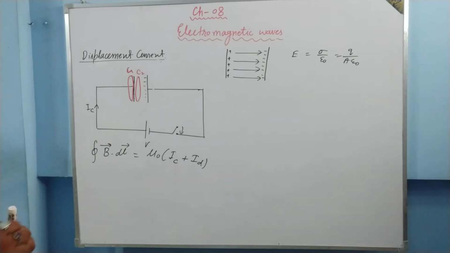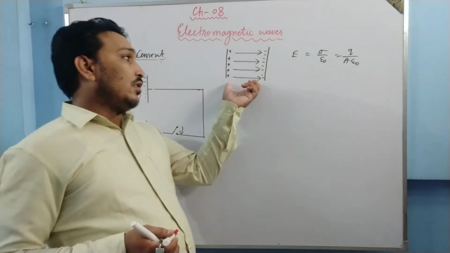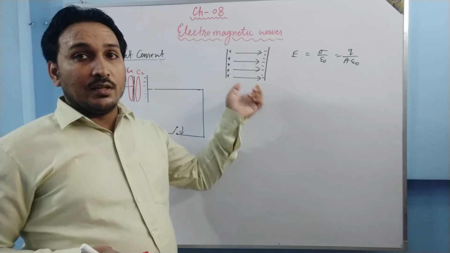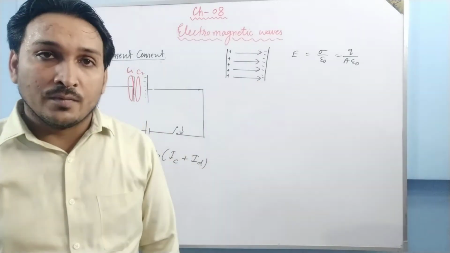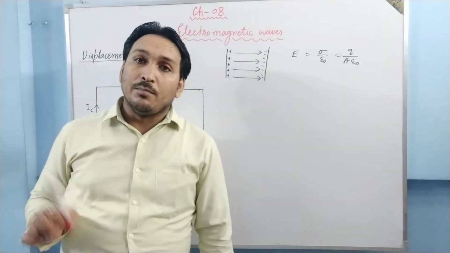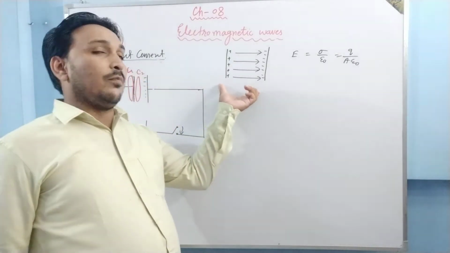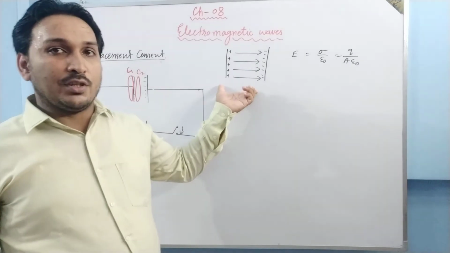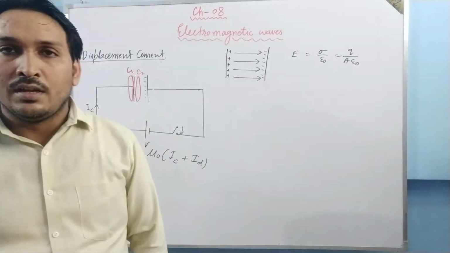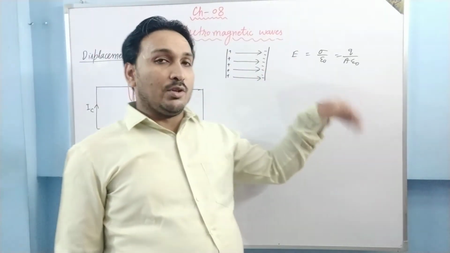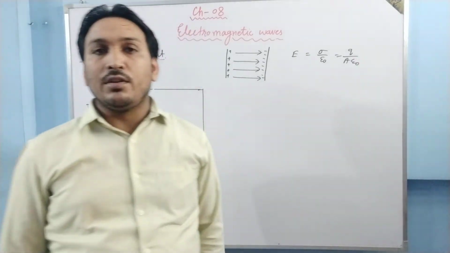When we bring a magnetic compass near the space between the plates, there is a deflection in the magnetic compass. Deflection in the magnetic compass simply indicates that there must be a current. But there is no current, there is no physical path provided to the current. But what is there? There is an electric field, and that electric field is changing with time, because Q is changing with time.